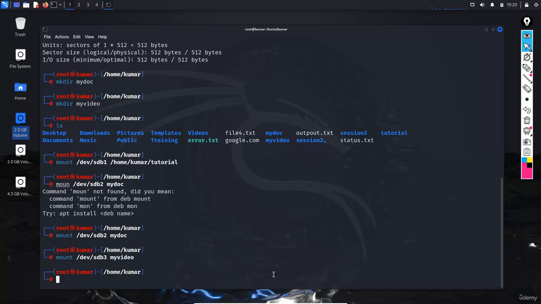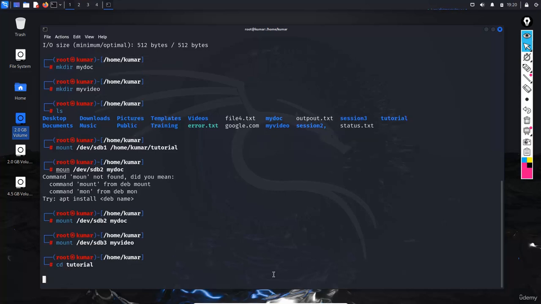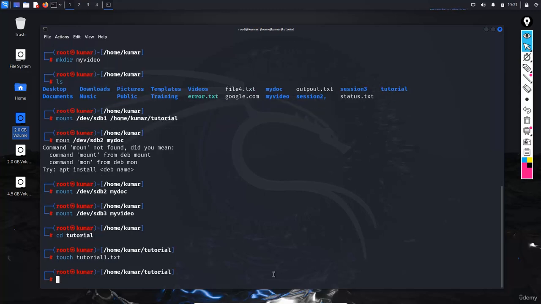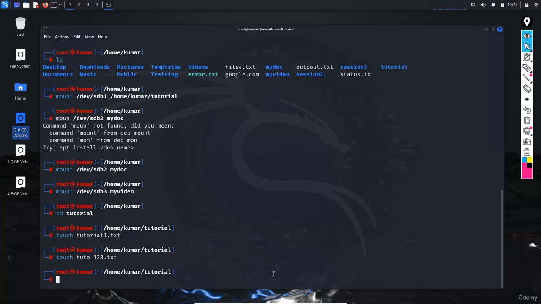So whatever I do inside, I am going to go inside the tutorial and create some files here with touch, tutorial1.txt, and another, anything you can create here, tuto123.txt, or any other file or folder you want to create.